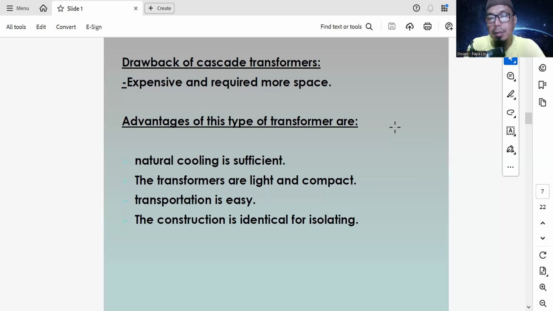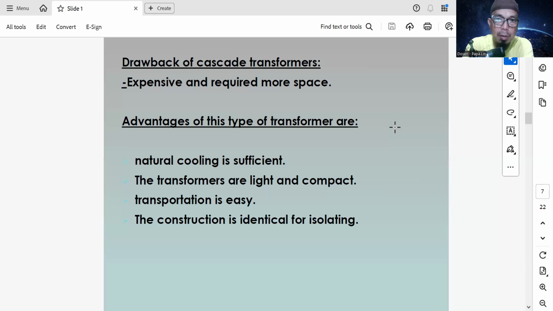We can imagine if we want to increase the voltage to about 900 kilovolts or above. We need nine stacks of transformer. So of course we need more space to install the cascade transformer.